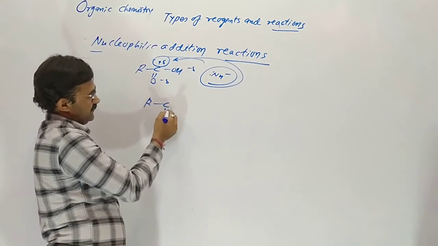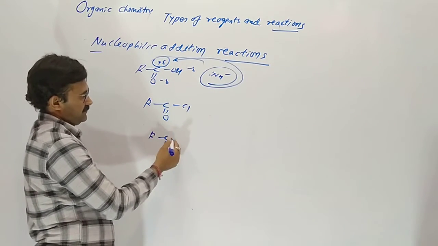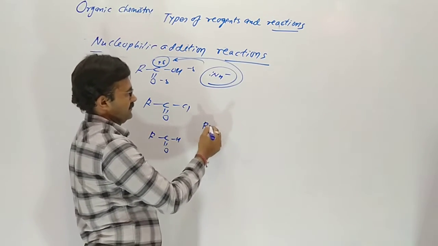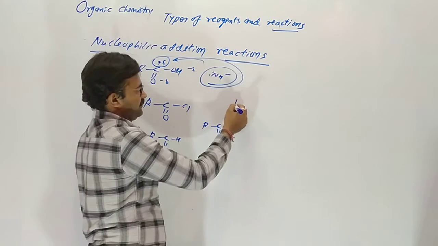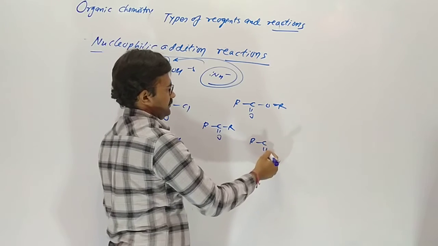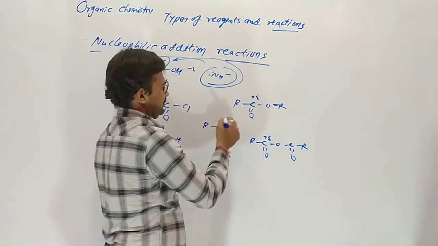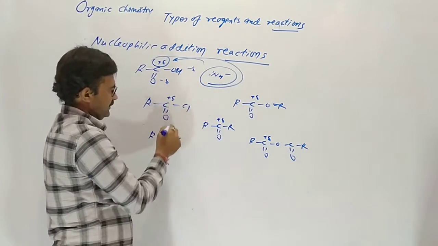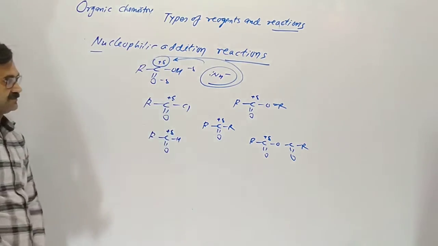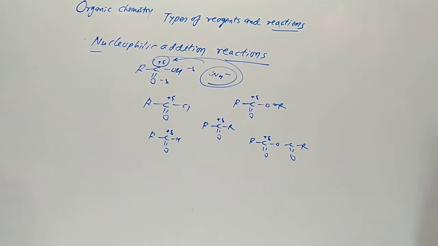And the derivatives of it: acid chloride, aldehyde, ketone, ester, anhydride. In all these cases, our carbon is positively charged, so they give nucleophilic addition reactions with nucleophiles.